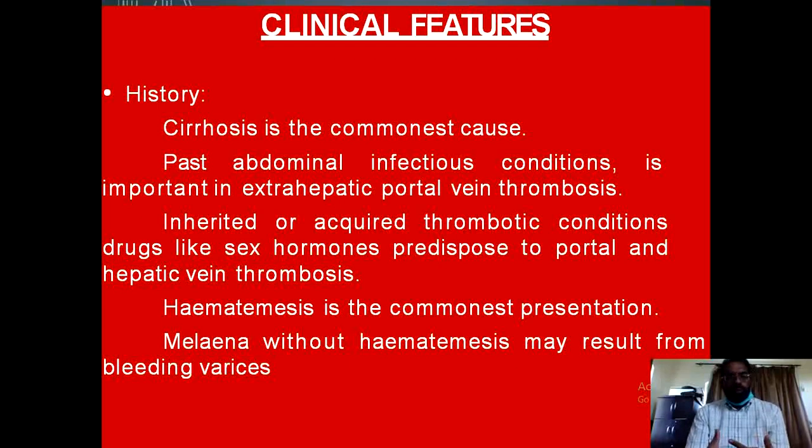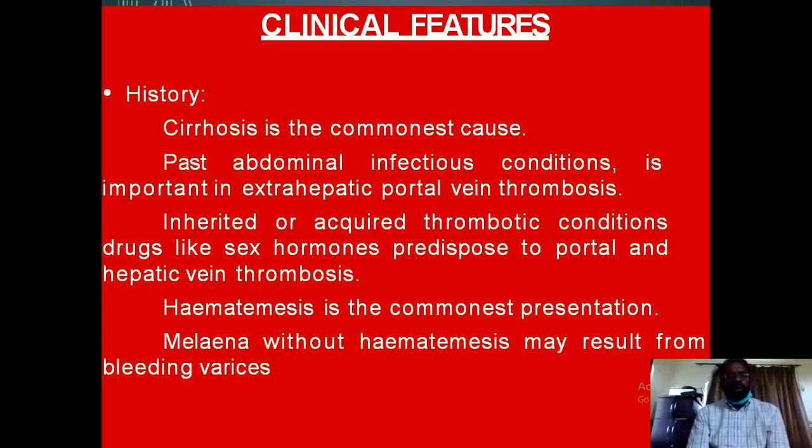So, coming briefly to the clinical features, the main points to be noted in the history include cirrhosis, which is the commonest cause, and you have to find out the clinical features associated with cirrhosis.